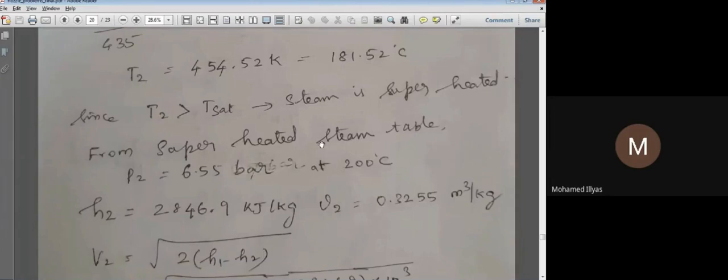But we have proceeded with 200, so there may be a slight deviation in the answer. But if you do it for 181, it would be a very exact answer. Okay, now let me proceed with that.